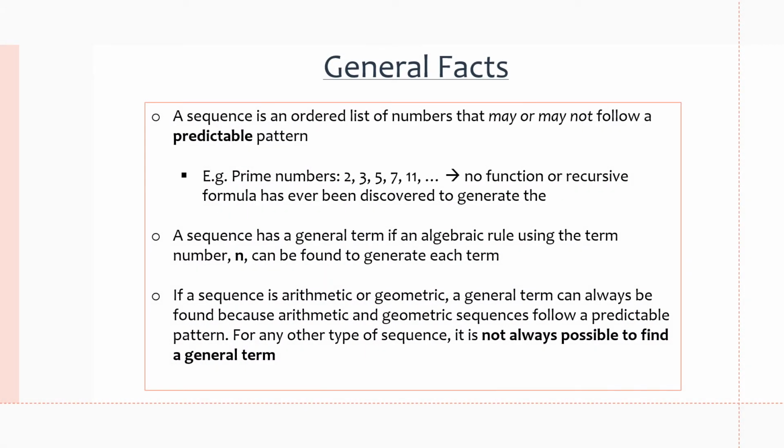Let's go over some general facts that we should understand about sequences and their patterns. First, a sequence is of course an ordered list of numbers, but it may or may not follow a predictable pattern. For example, prime numbers. Prime numbers are numbers that can only be multiplied by 1 to get the number. So 2, 3, 5, 7, 11, and no function or recursive formula has ever been discovered